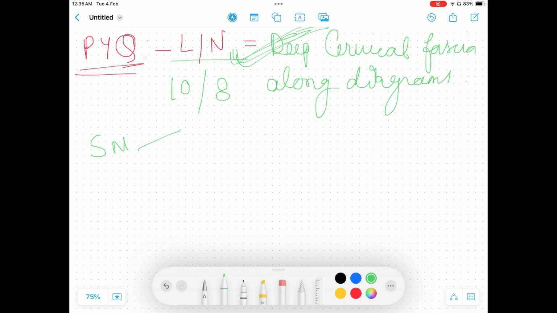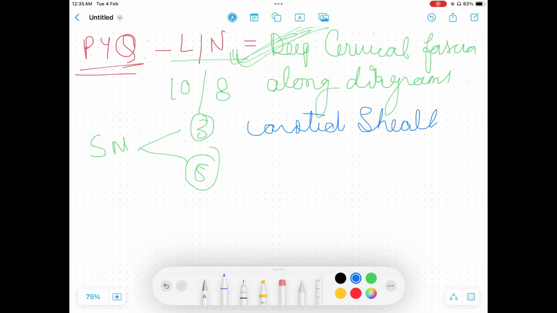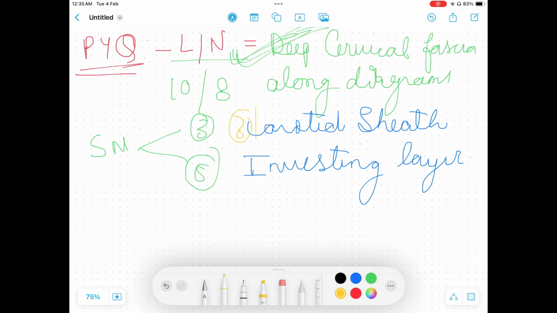Okay, in short note types, for 3 marks also, for 5 marks also. They can ask you carotid sheath, they can ask you separately investing layer. It can come in 3 marks also, it can come in 5 marks also. This can come in 3 marks also, this can come in 5 marks also.